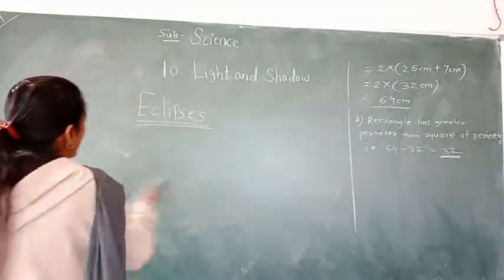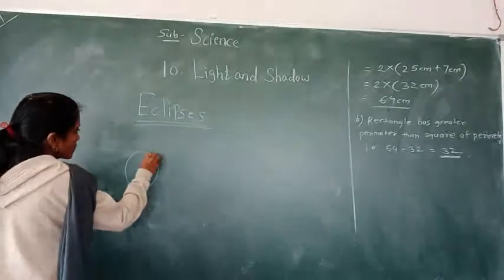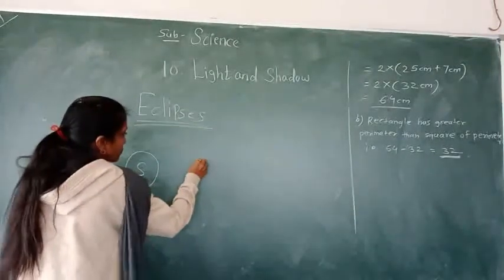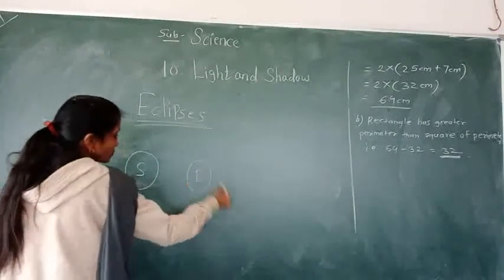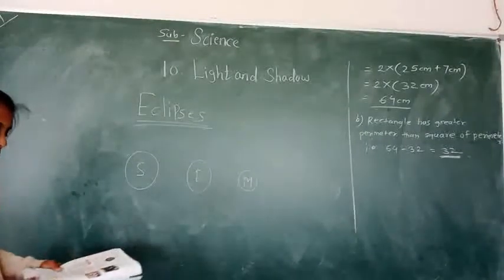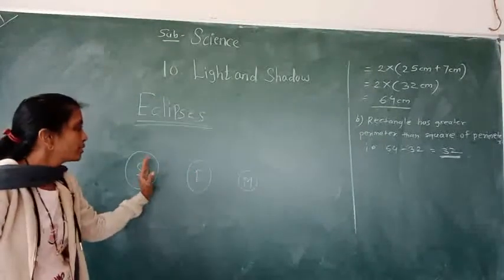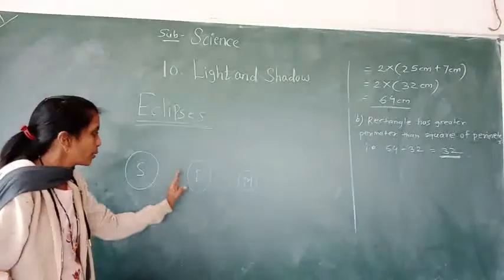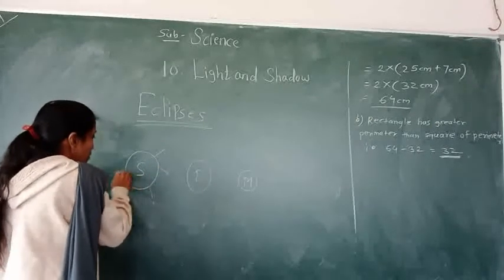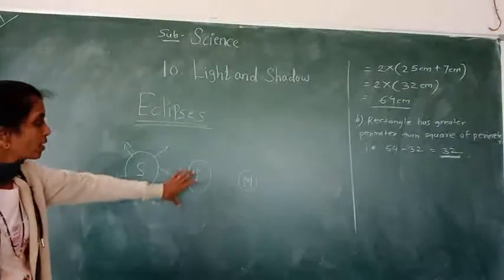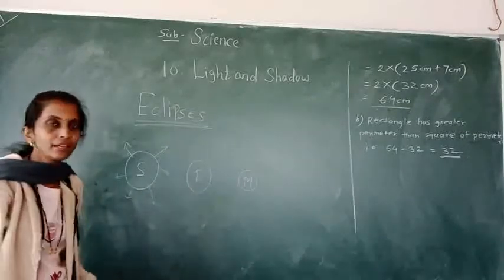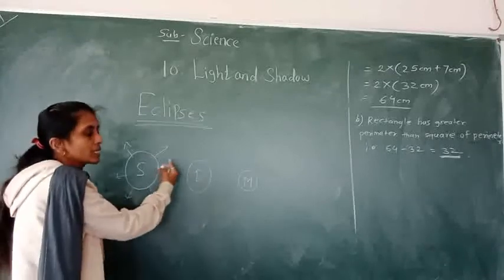Sun, earth and moon. When the earth comes between the sun and moon, sunlight can't reach the moon.